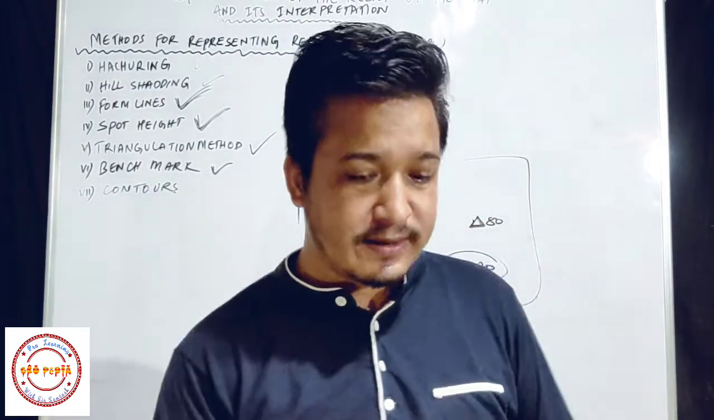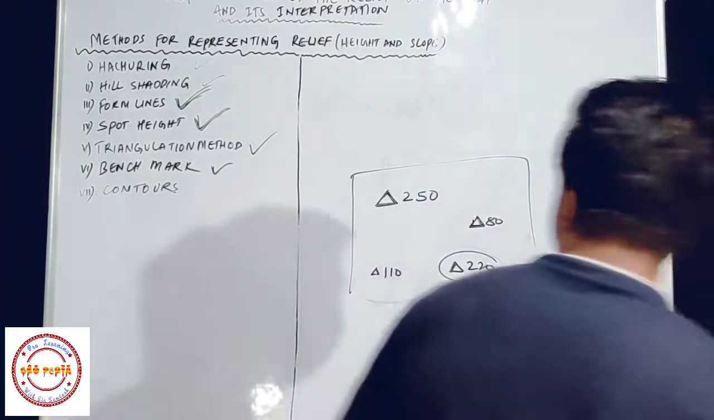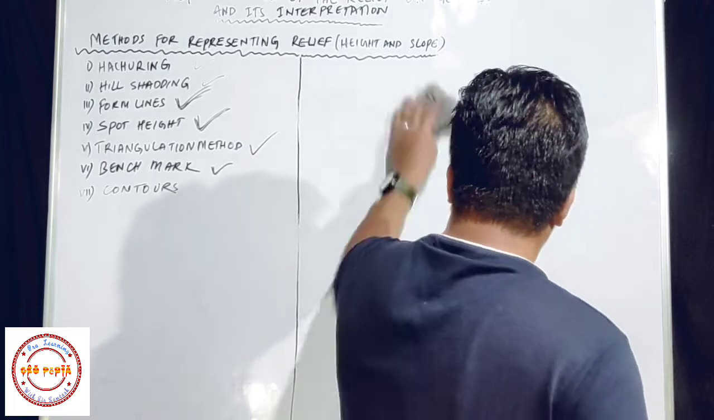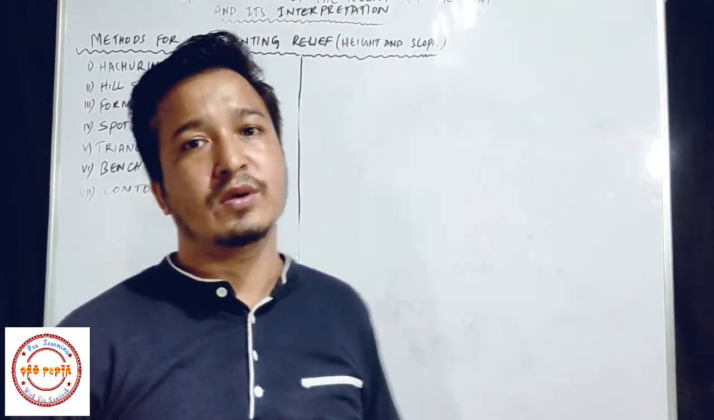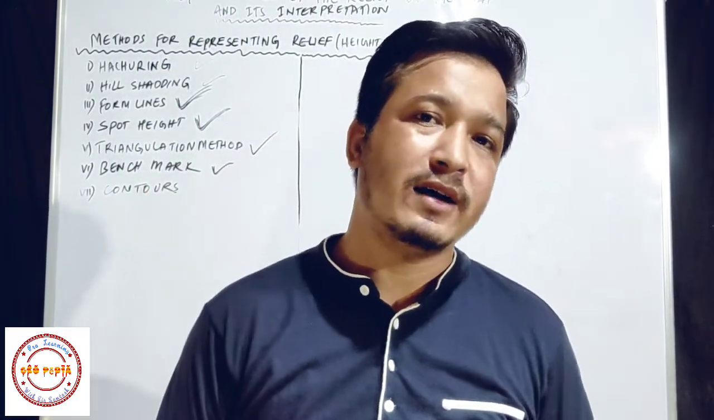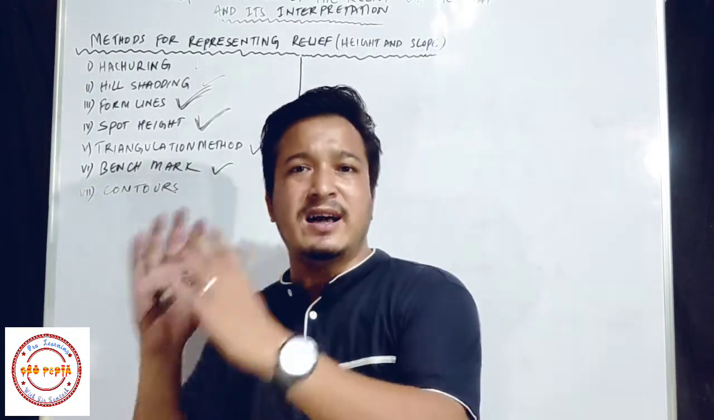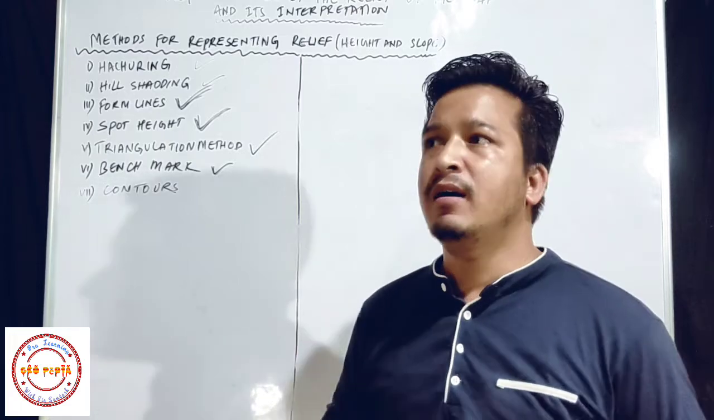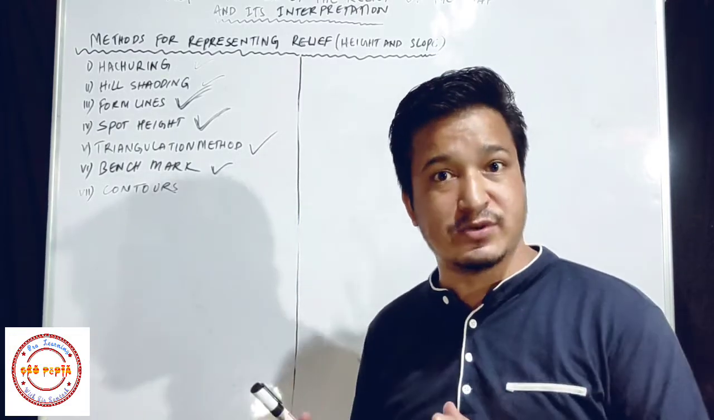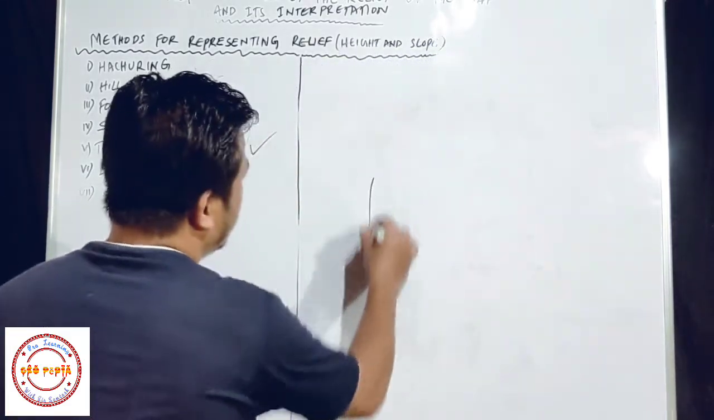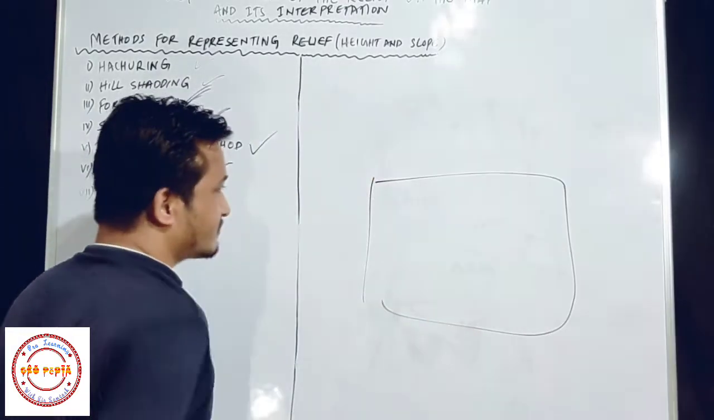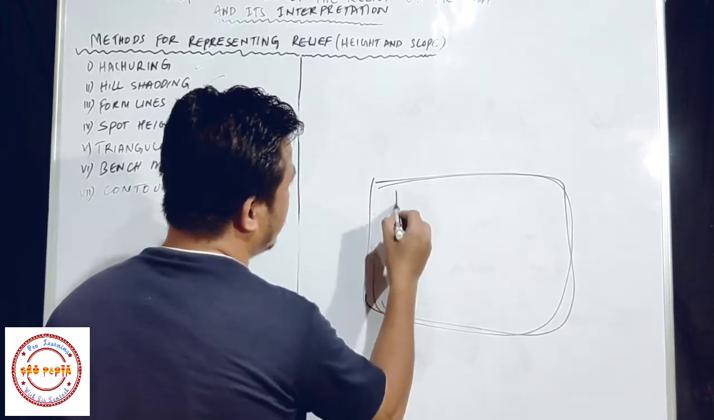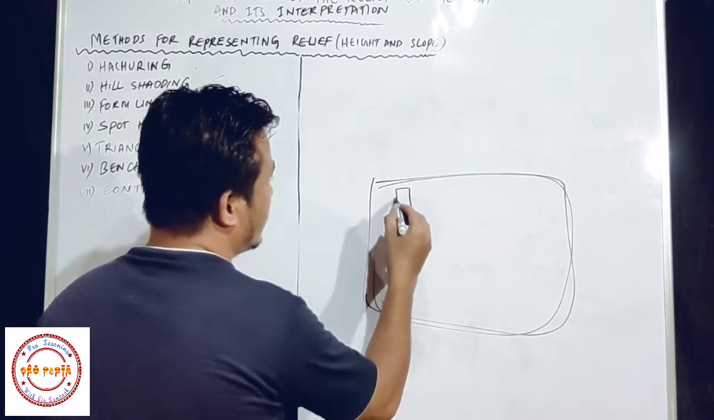Now what is benchmark? Okay, now benchmark is mostly written on stones or buildings. Are you getting my point? Benchmarks are written only on some stones and some buildings. It means on man-made features. Okay, suppose here we have one area, and here we have one building. Okay, and this is man-made.